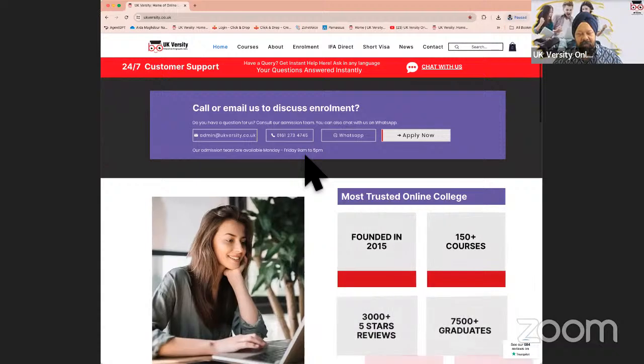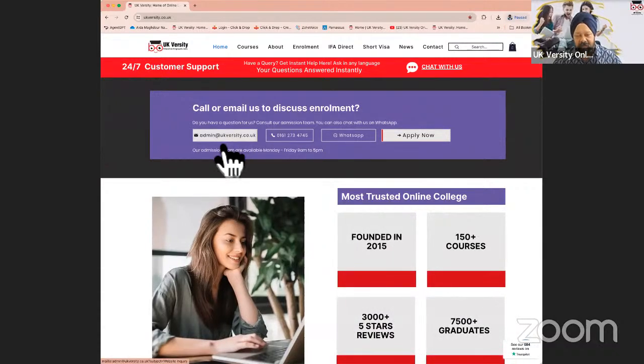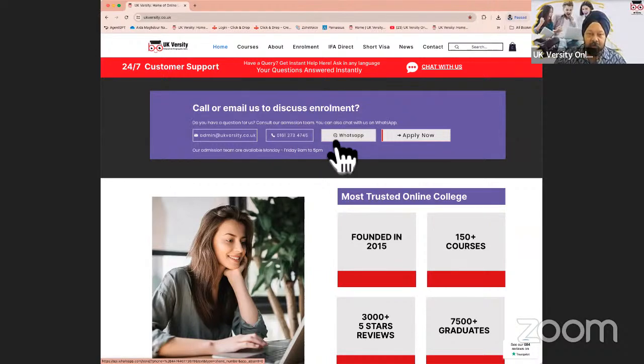The second bit is if you need to get in touch with us, you can either email us, because it is a monitored mailbox with 24/7 response, on this email, admin@UK. You can call the college switchboard number. You can also WhatsApp us because you're added to the WhatsApp group now on the course. So you're able to ask any questions, any queries, any doubt on that as well.